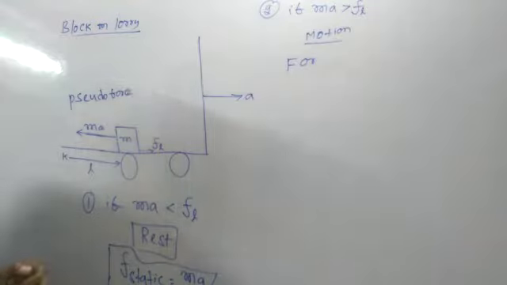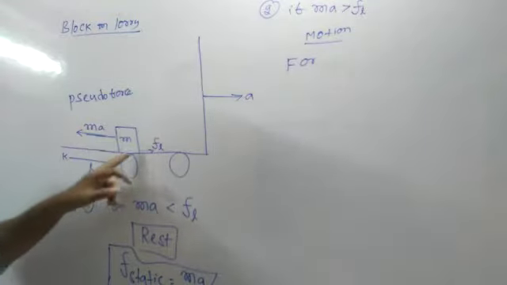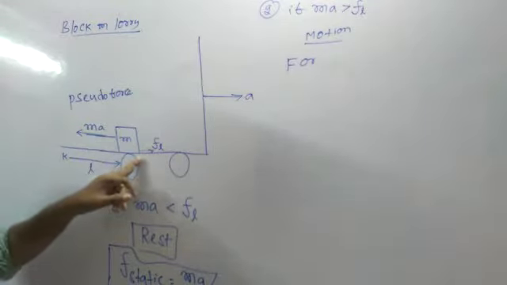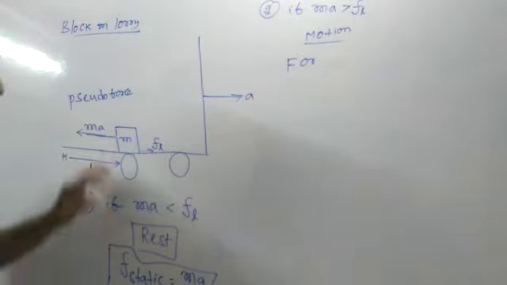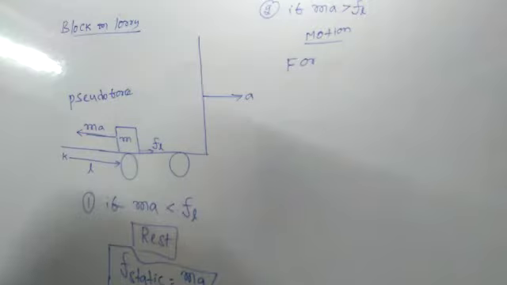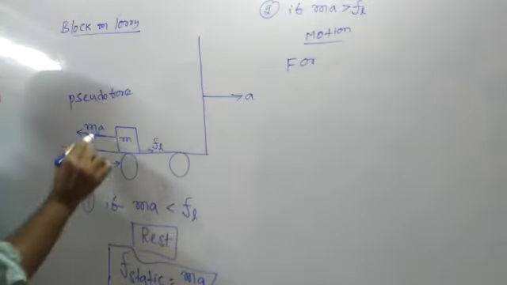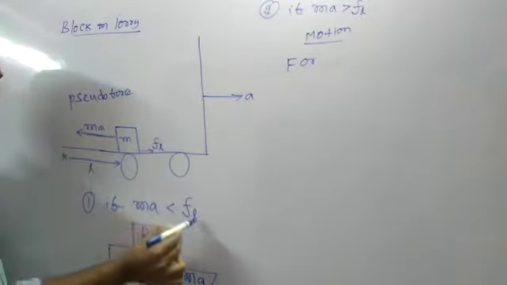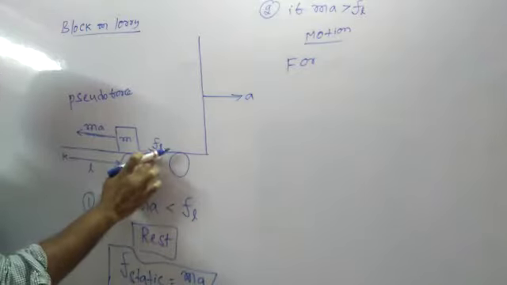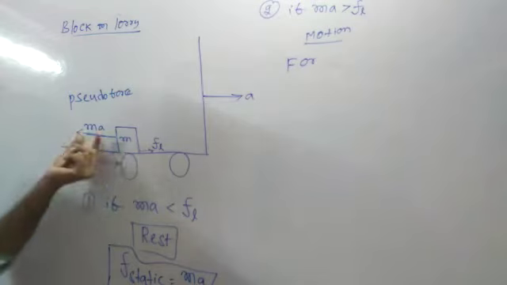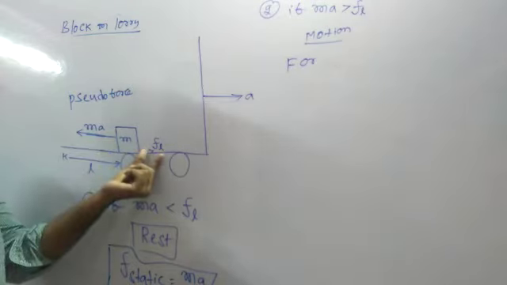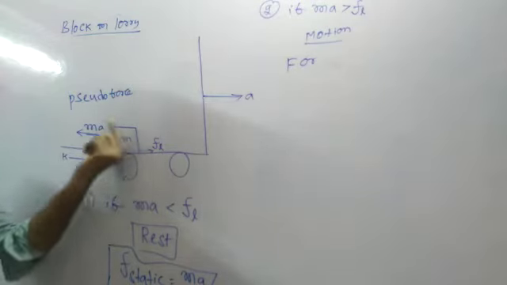block. Once the force is applied on the block, between the block and the floor of the lorry there is a frictional force, which is limiting friction. Now case 1: if the pseudo force is less than the limiting friction, what happens? This block is at rest. Ma is less than friction, so the block remains at rest.